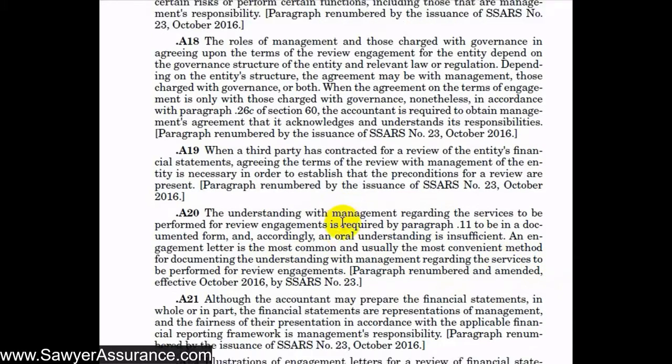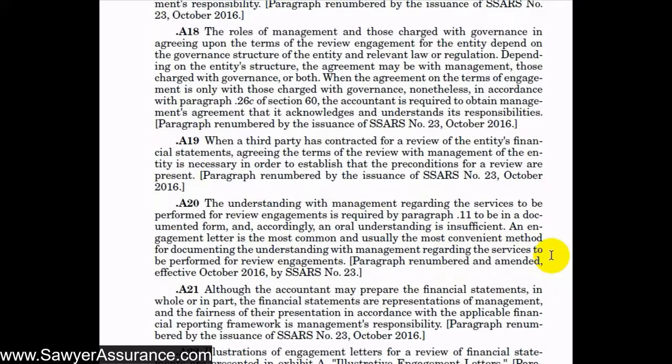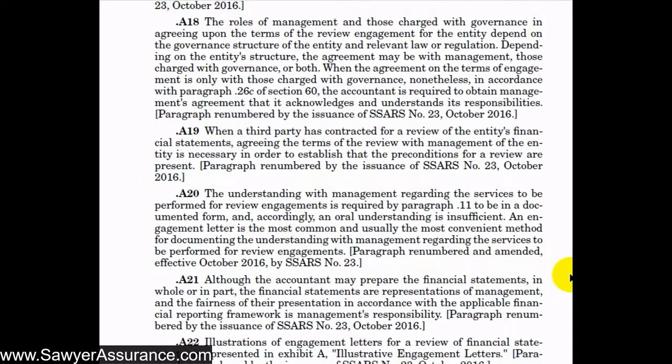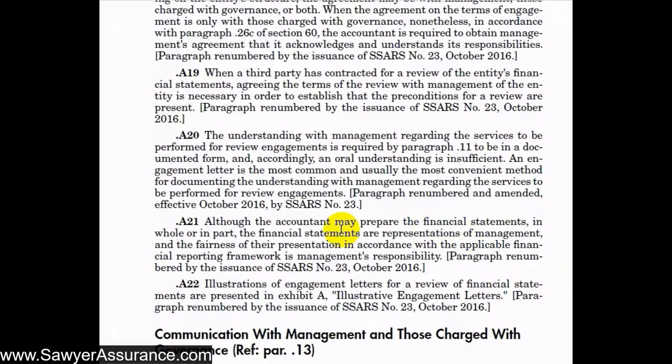So no matter how we decide to go about it, management has to sign a letter stating its responsibilities, and the easiest way is through an engagement letter. And so here they reiterate that it's okay if we prepare the financial statements in whole or in part, but when we're getting the acknowledgement by management, they're acknowledging it for their responsibility for selecting the applicable financial reporting framework and for the preparation of the financial statement. So they are responsible for these things, even though we can assist them in preparing financial statements.